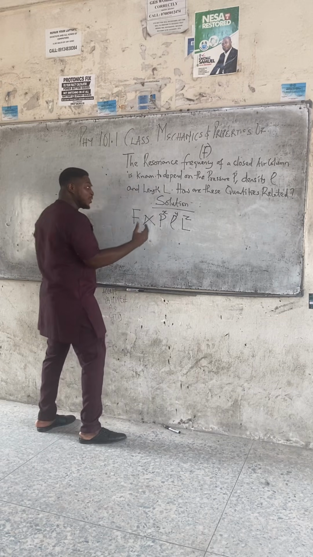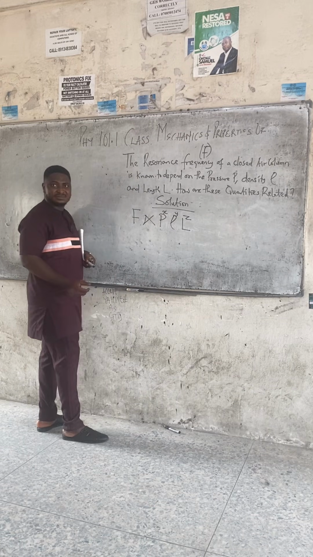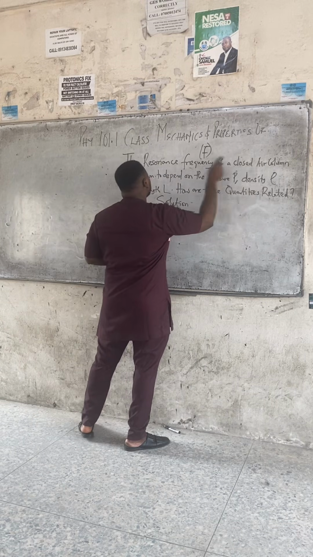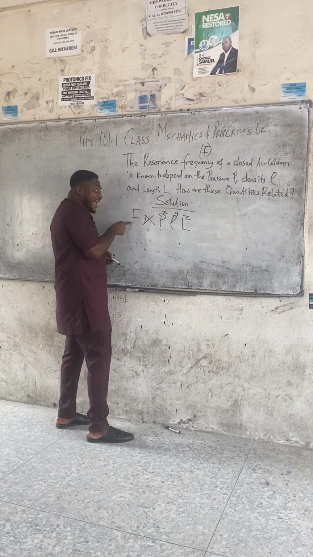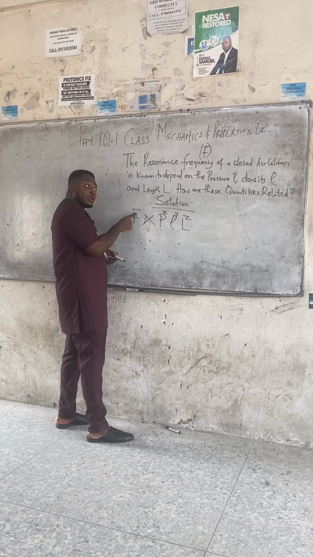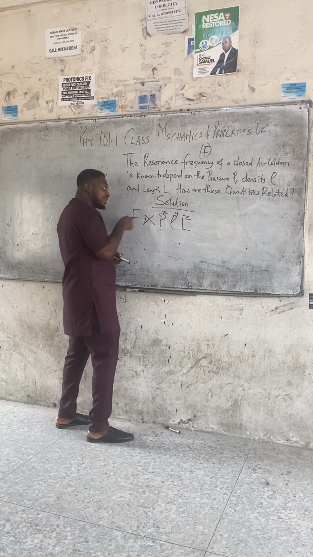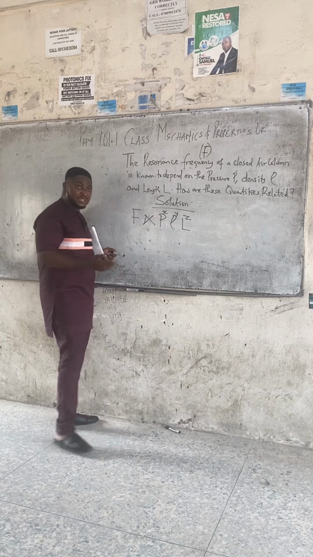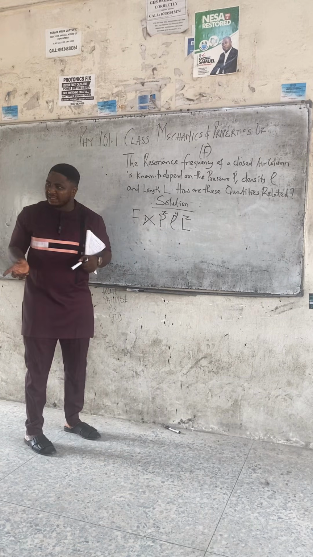Who are the independent quantities? The quantities on this side. This one is dependent. The question said it, that the resonance frequency of a closed air column is known to depend. So this one is dependent. Don't give it an unknown power. It's the others that will determine how this one depends on them. So ascribe unknown powers x, y, z. You can use a, b, c. You can use alpha, beta, gamma. You can use any letter you like.